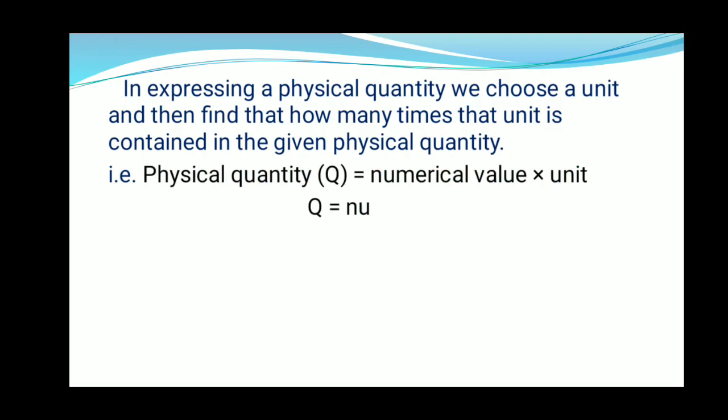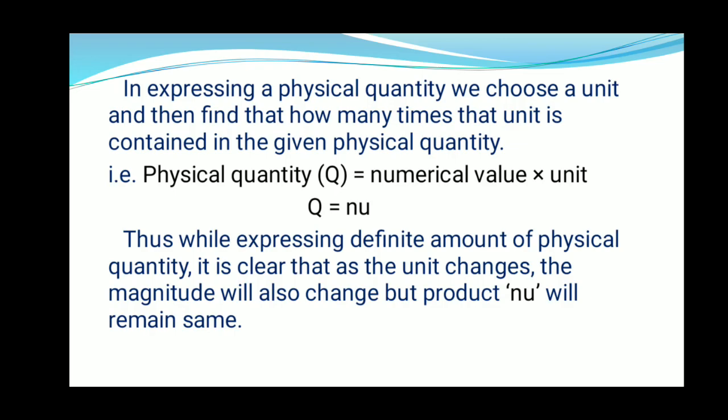That is, physical quantity, which is represented by capital Q, is equal to numerical value into unit. Q is equal to N into U. Here N represents the numerical value and U represents the unit of the quantity.